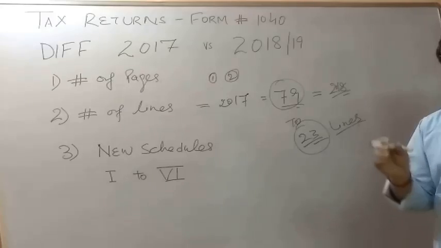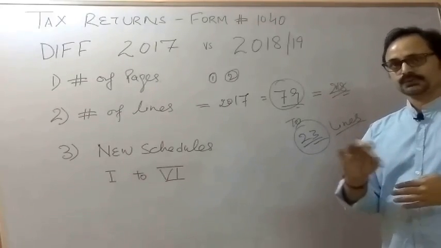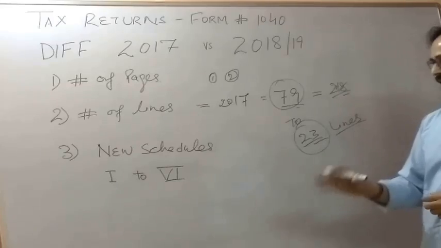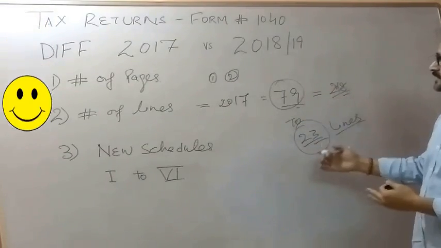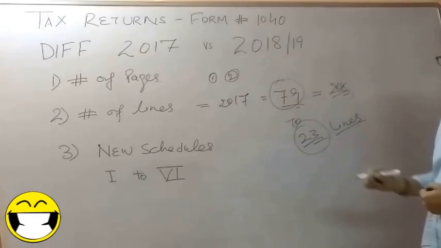We will go through each schedule one by one, and we will also be calculating income, how to calculate income from each schedule. No worries about that. Okay, first of all, let's stick to this difference between 2017 and 2018.